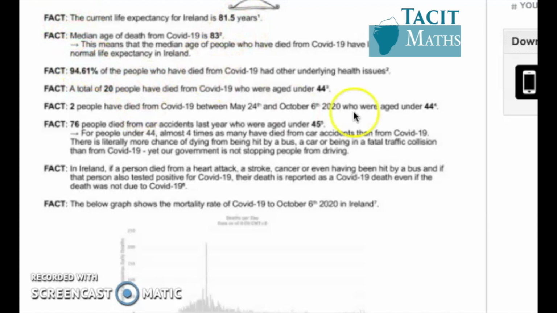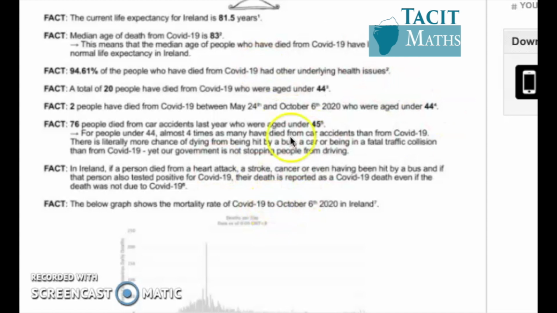He mentions the median age, he mentions the low number of deaths that we get each week in relation to COVID. He compares it to things like car accidents, to heart disease or cancer, to strokes, and all that kind of thing. Basically, all his stats are perfectly accurate, but his conclusion is that the lockdown that's being imposed at the moment is completely disproportionate to what's actually happening with COVID, right?